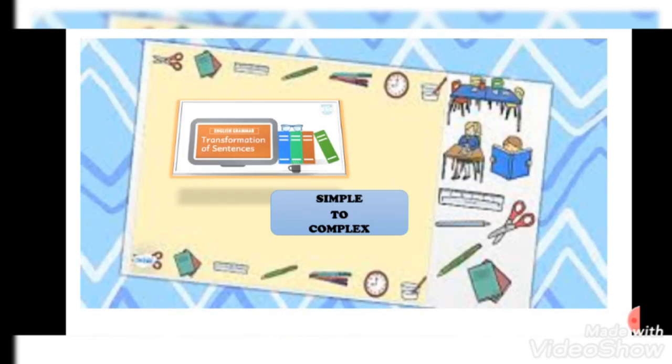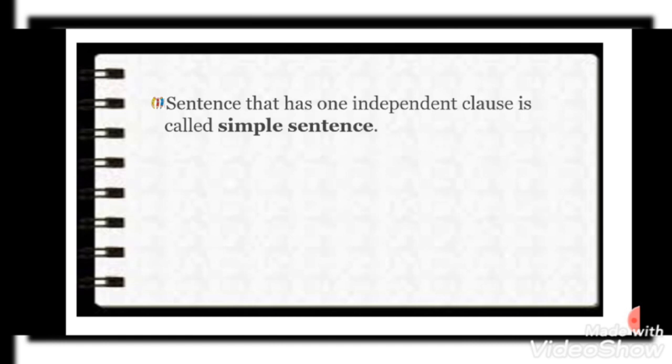Transformation of sentences from simple to complex. We have already discussed the transformation from simple to compound. Now it's time to discuss simple to complex. So let's brush up our knowledge. What do we mean by simple sentence?